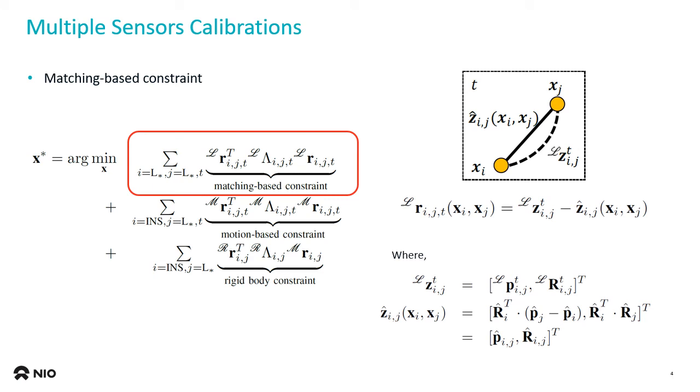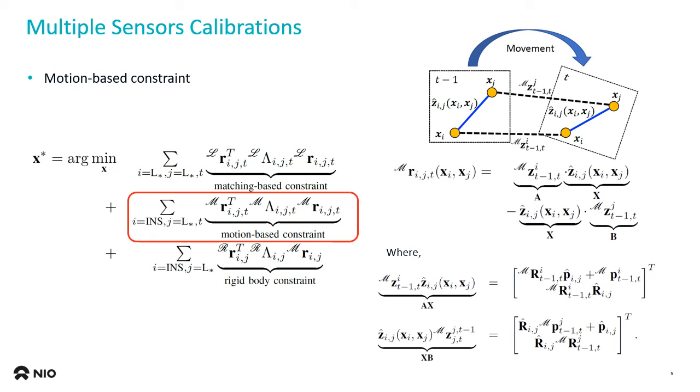Matching-based constraint is very similar to a constraint of pose graph SLAM. However, the nodes do not increase even though new measurements arrive, because the nodes represent here a sensor location instead of vehicle pose. Only new constraints are added on the same nodes over and over again without adding any new nodes.